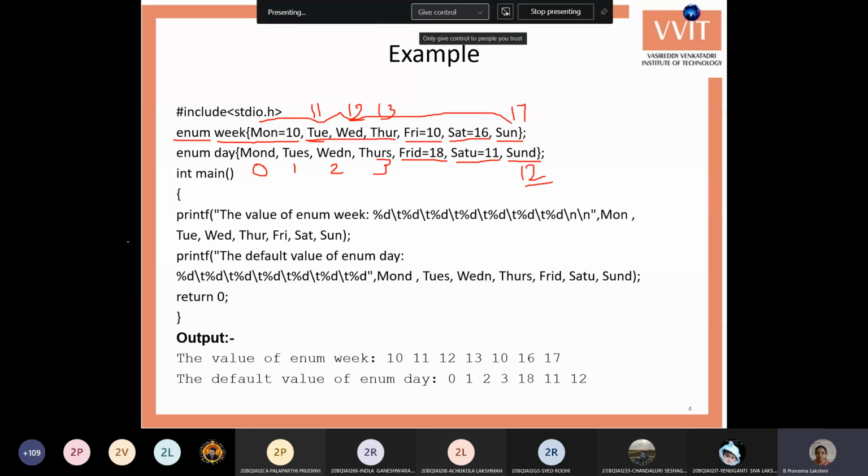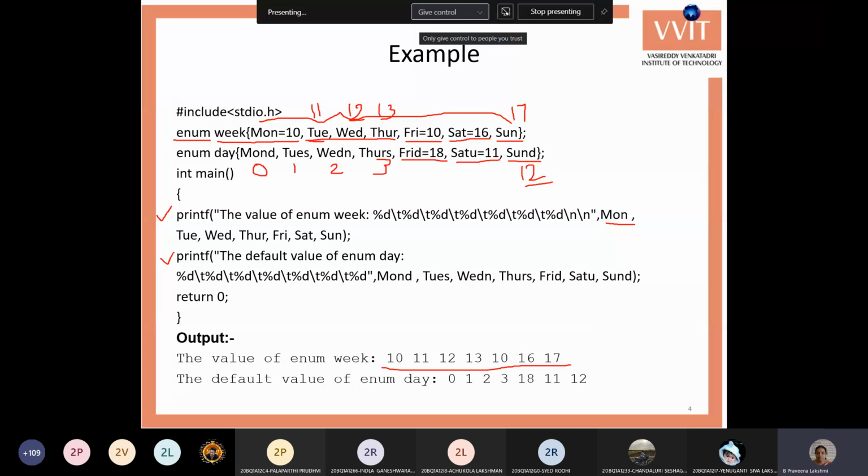Here the printf is to print all those values, the value of enum week. It just prints Monday, Tuesday, Wednesday, Thursday, Friday, Saturday, Sunday. It prints all the values which are already stored within these names. It is printing the values like this: 10, 11, 12, 13, 10, 16, 17.